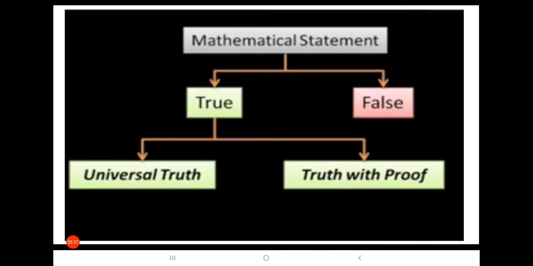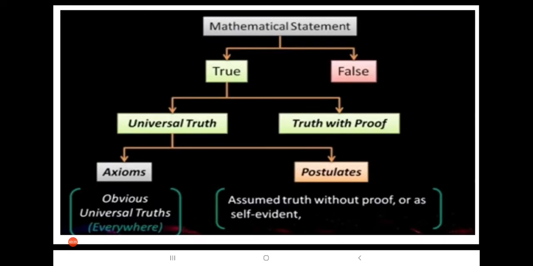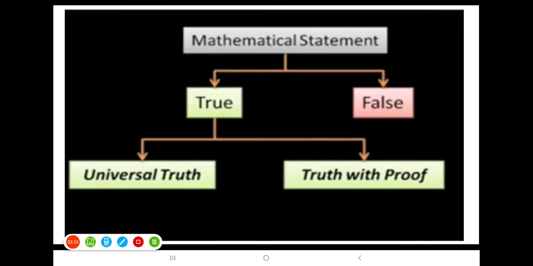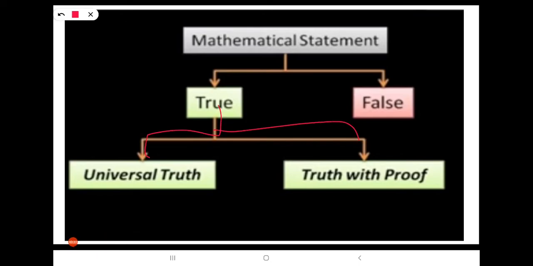So mathematical statements are either true or false. In true statements, we again have two types: universal truths and truths with proofs. Universal truths are true everywhere. Truth with proof means we have to give a proof for that statement. This is the situation here.